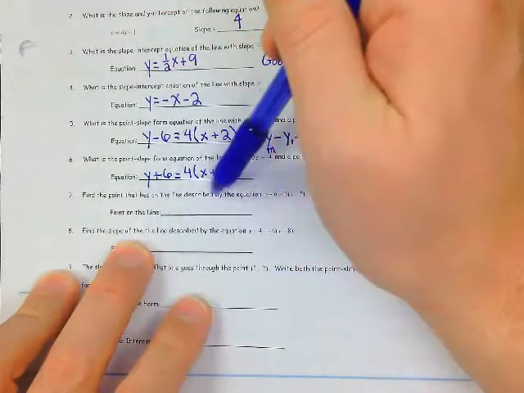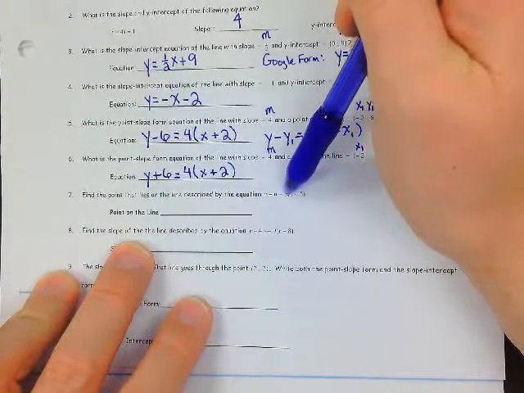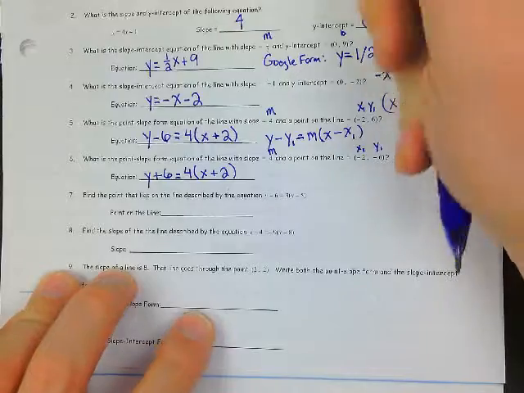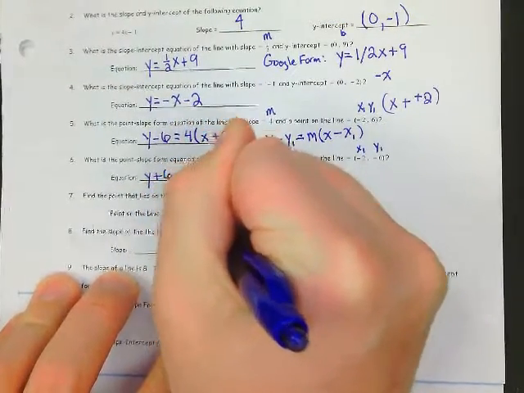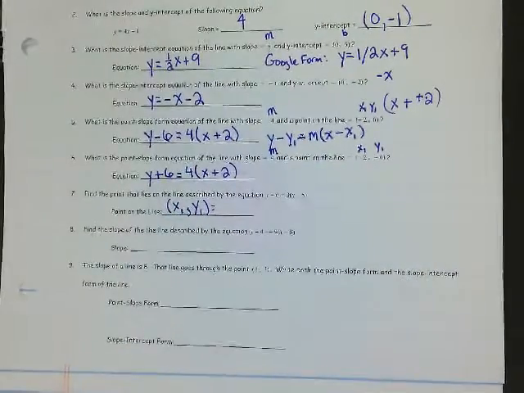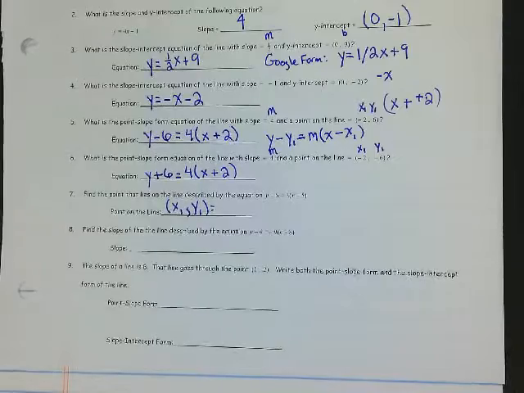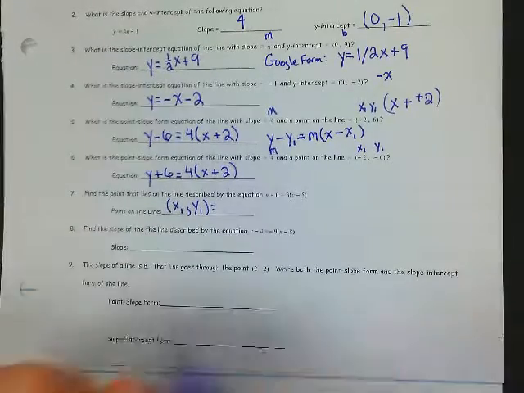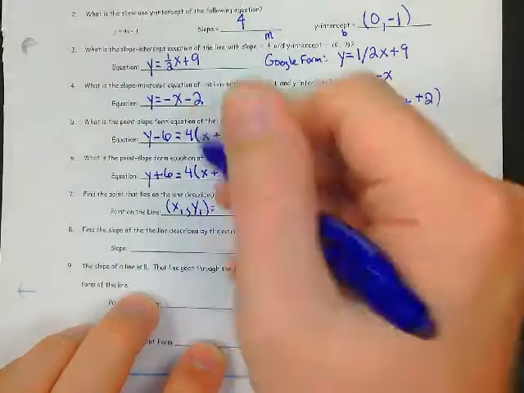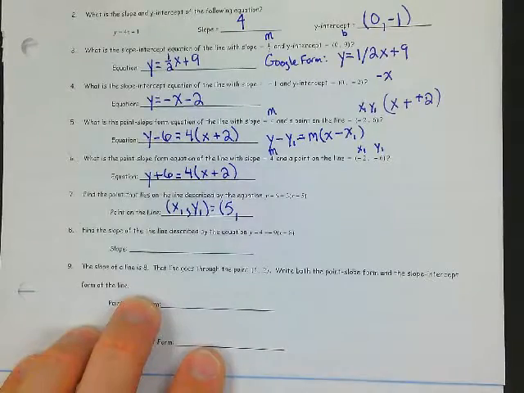Find the point that lies on the line described by the equation y minus 6 equals 3 times the quantity x minus 5. So basically what we're looking for is our x1, y1. Which of those numbers will be my x? Not negative 5, since it's a minus 5 in here, it's going to be a positive 5 when I do my point.